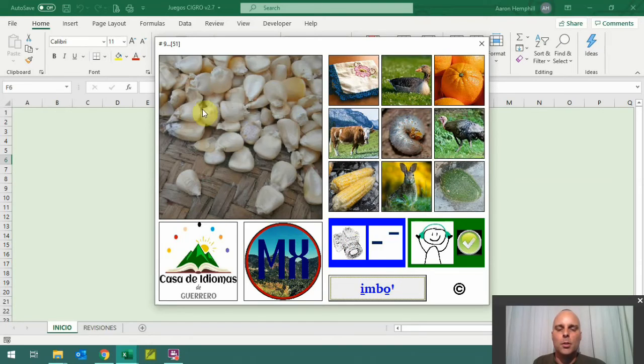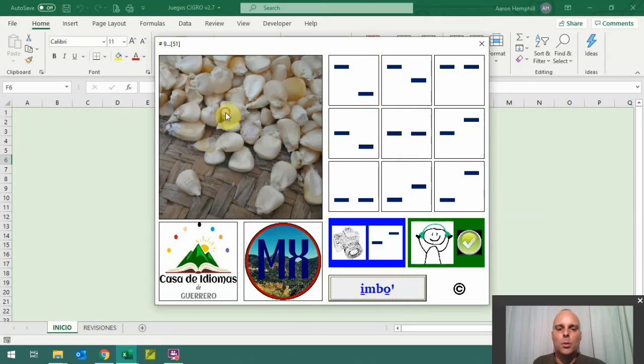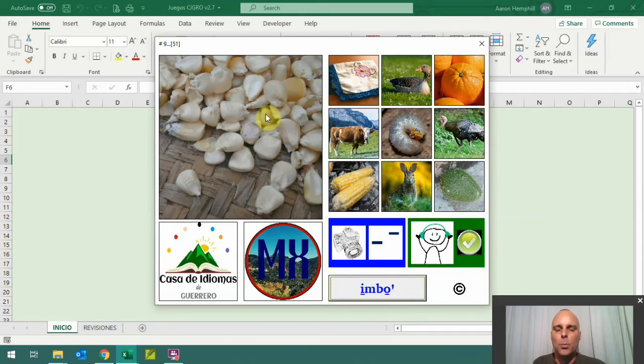Okay, so in this game, they're going to listen to this word, and they're going to try to figure out which of these does it fit into. This word fits into one of these patterns. So which one? So maybe it helps to look at this for a minute, and maybe it helps to listen to what you might think is a similar word. Rondo. This is the match. So I'm going to stop listening, and I'm going to select Rondo. That's the right answer.